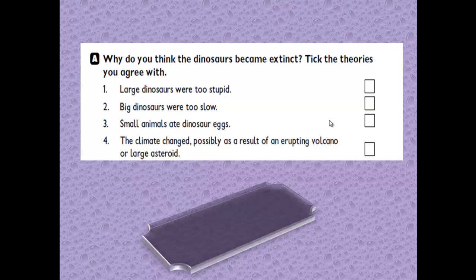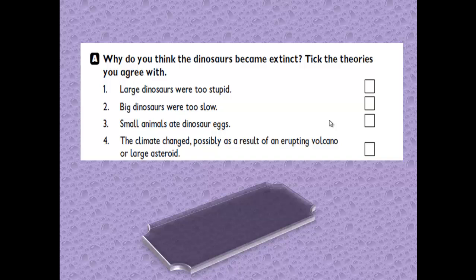Number 1, large dinosaurs were too stupid. No, it's not. We don't think it's right. Number 2, big dinosaurs were too slow. Maybe this theory is true.